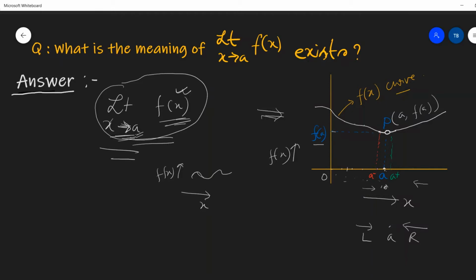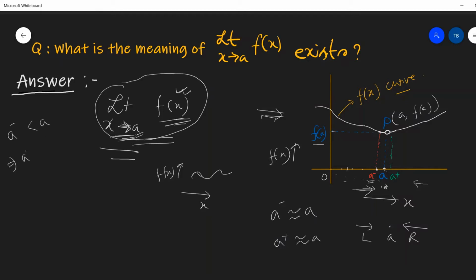That's why I have taken 2 points on the x. One is A minus. A minus means x has approached from the left-hand side and its value is less than A, maybe 9.5, 9.7. That's why I have called it A minus. That is, A minus is very close to A, almost equal to A. Similarly, A plus is another value which is almost equal to A. But A minus is obviously less than A.